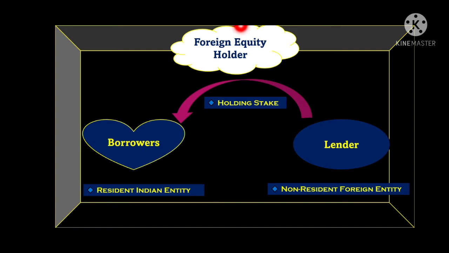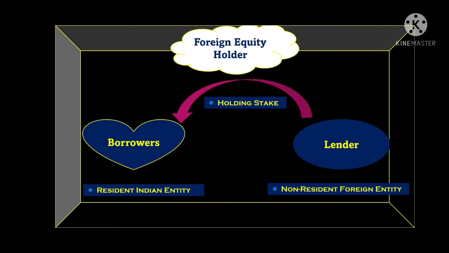Equity means the money invested. Holder means getting ownership, right? So if I combine all these three words, then what would I get? Any non-resident entity or individual, when it is investing money, then it becomes an owner up to that amount. That is called a foreign equity holder,